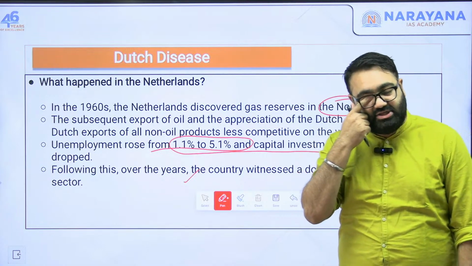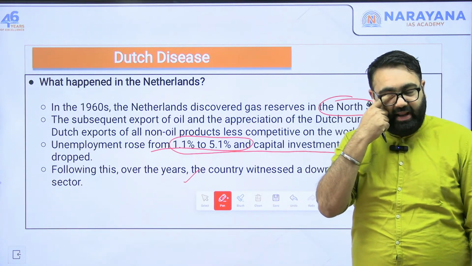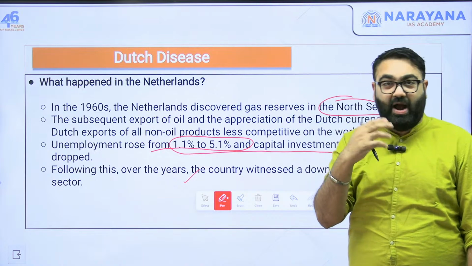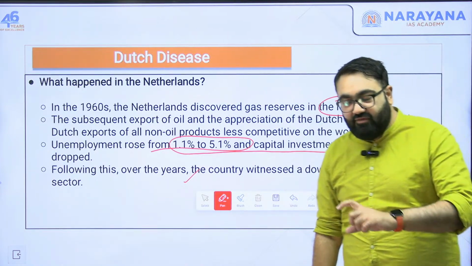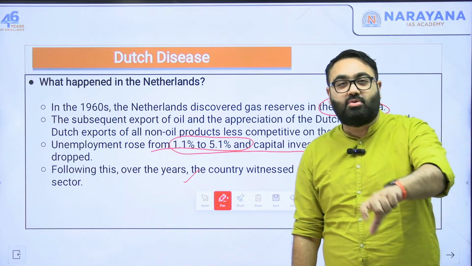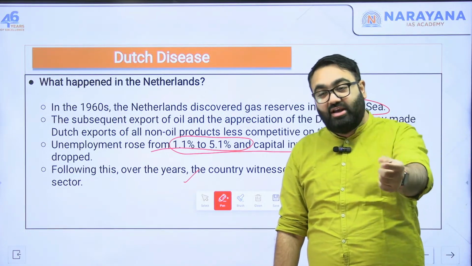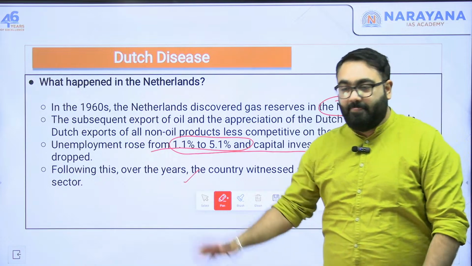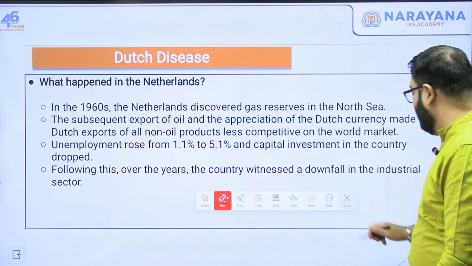So it's a very interesting situation where, if you don't play it right, if you don't have the correct policies, even if you find some natural resource in your country, even crude oil or gas, it might actually lead to your own detriment. This is what happens in what is called the Dutch disease.